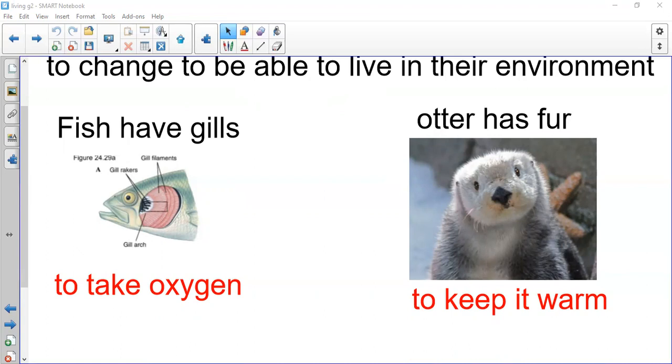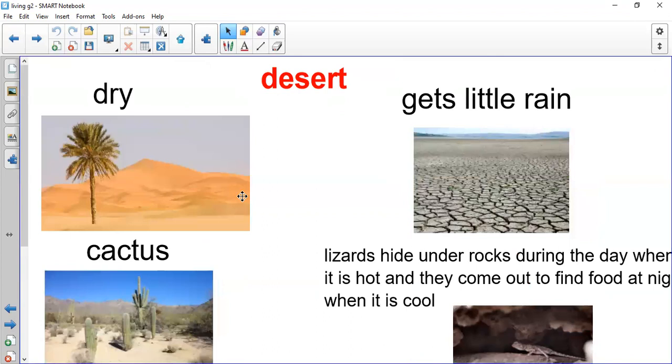Okay, let's see how living things survive in different places, in different environments, in different habitats. How are they able to live in this environment? We are speaking about living things like plants and animals. Let's start with the first environment that we have for today, and the first place with us. And this place also has